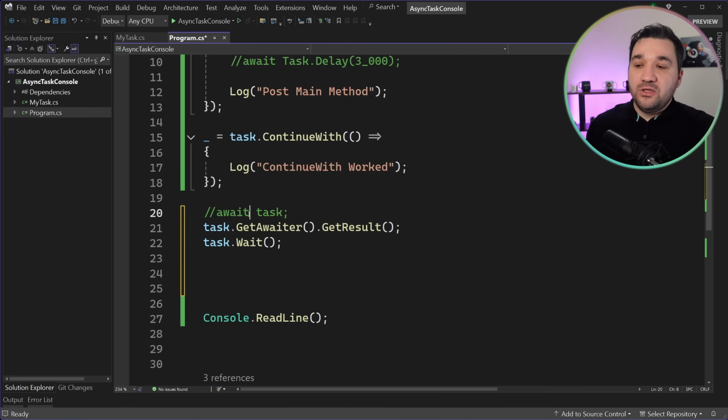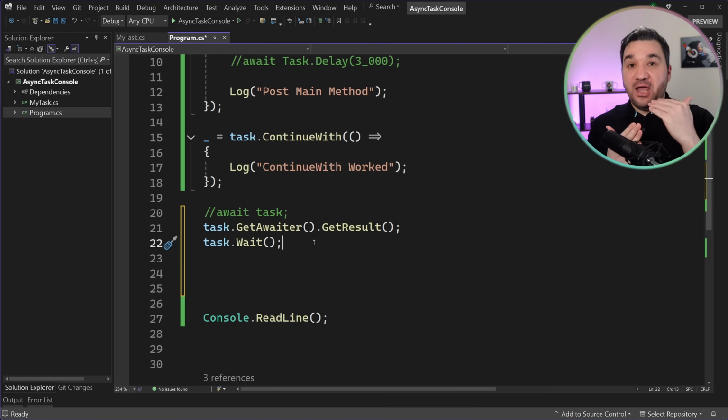But if you use await, what's going to happen is that at the IL level, a state machine will be created. And again, this GetAwaiter GetResult function will be called, but then it will be event based. So your compiler doesn't have to wait for that. It is going to assign it to another thread and register itself for the completed event.